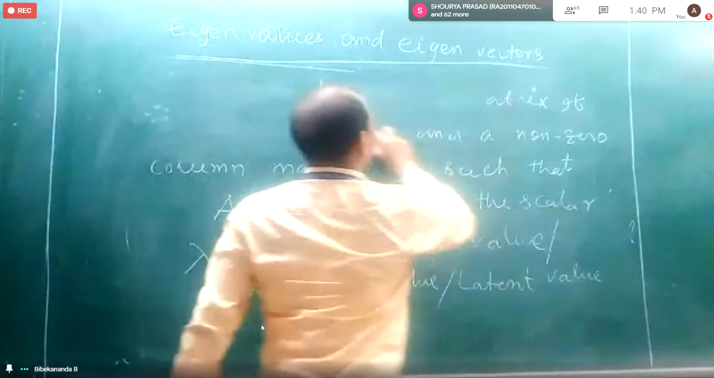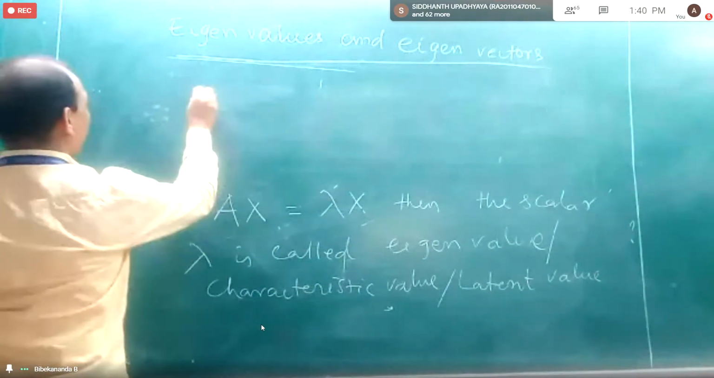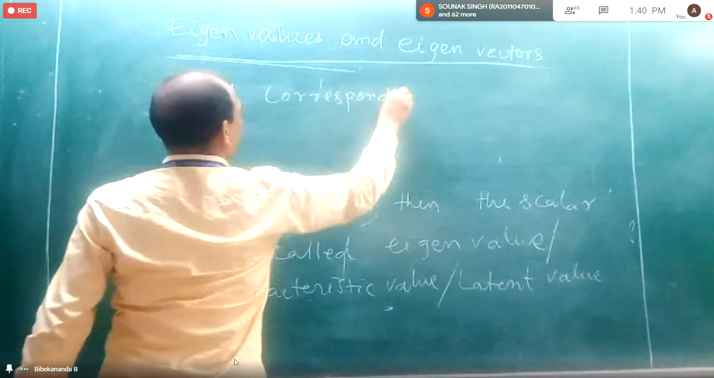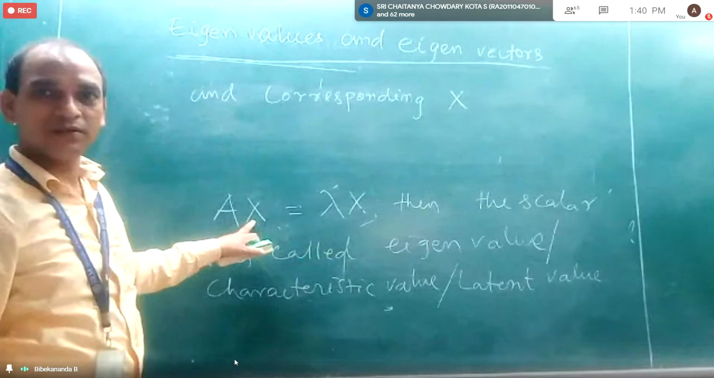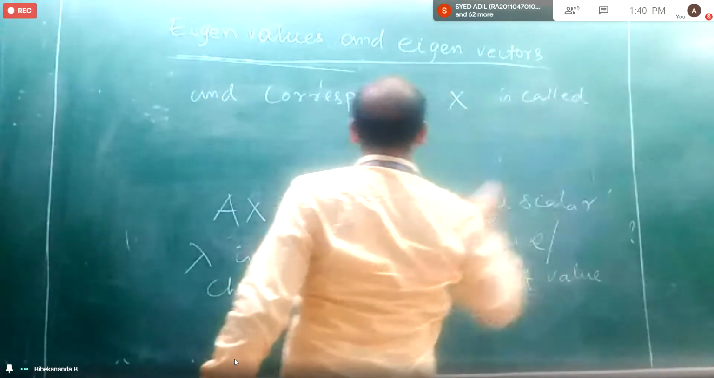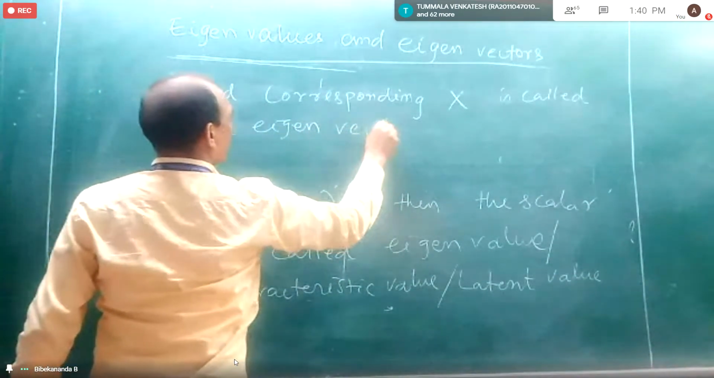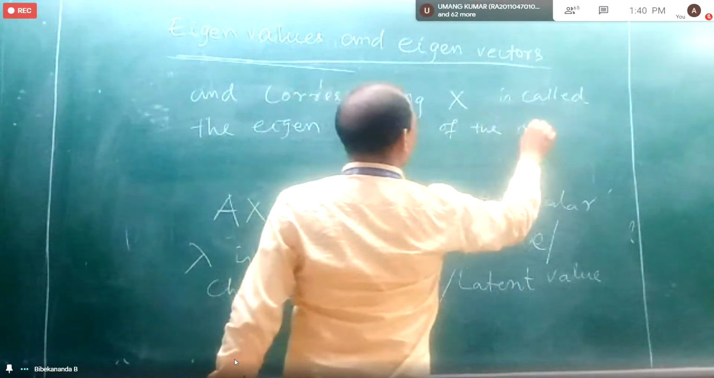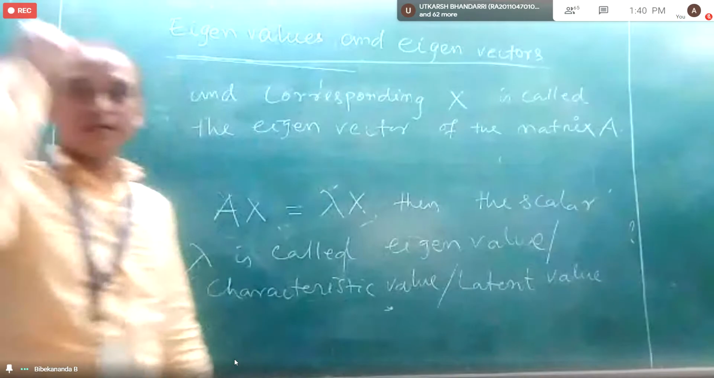So now this lambda is called eigenvalue and the corresponding X. Corresponding X means this X, not this X. The corresponding X is called the eigenvector of the matrix A.